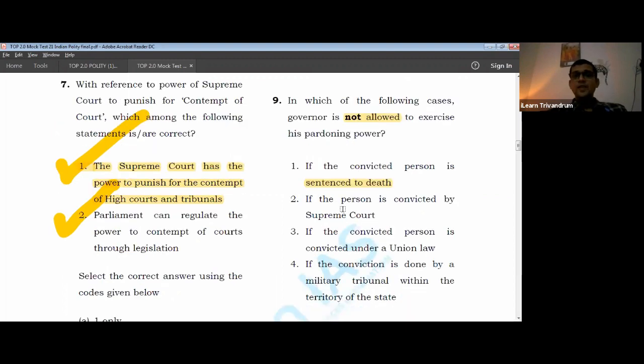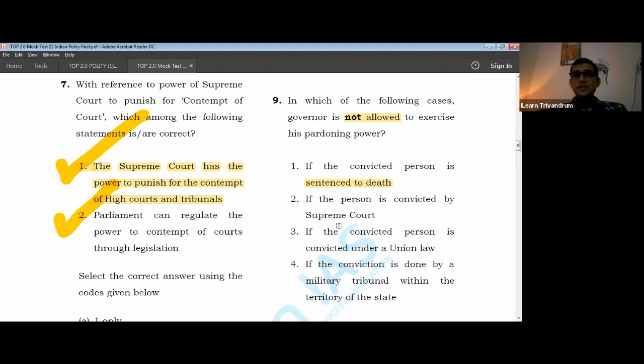If the person is convicted by the Supreme Court, can't he approach the Governor? Of course, why not? The Governor can still be approached, because anybody who has been given a death sentence will very likely go to the Supreme Court. If that were not allowed, then nobody would go to the Governor. So if any person who is punished with a high imprisonment and convicted, there is a possibility that he can go to the Supreme Court. Yes.